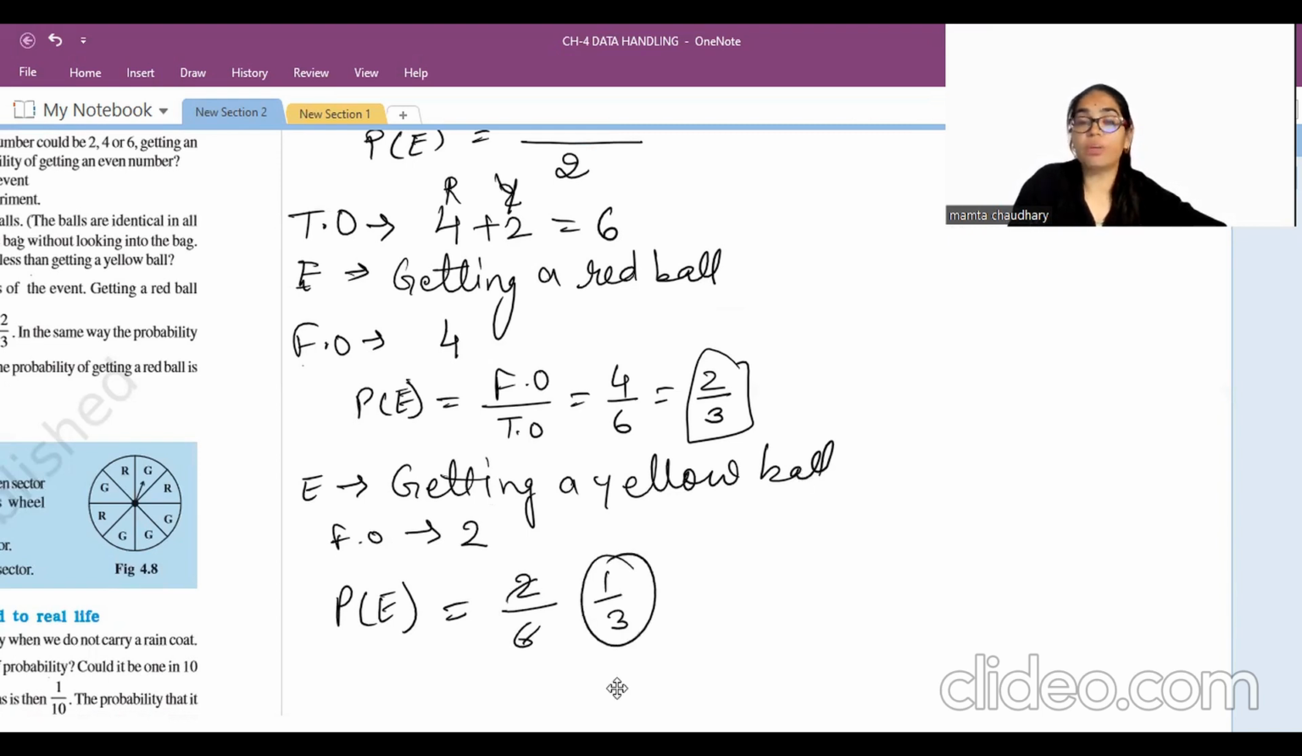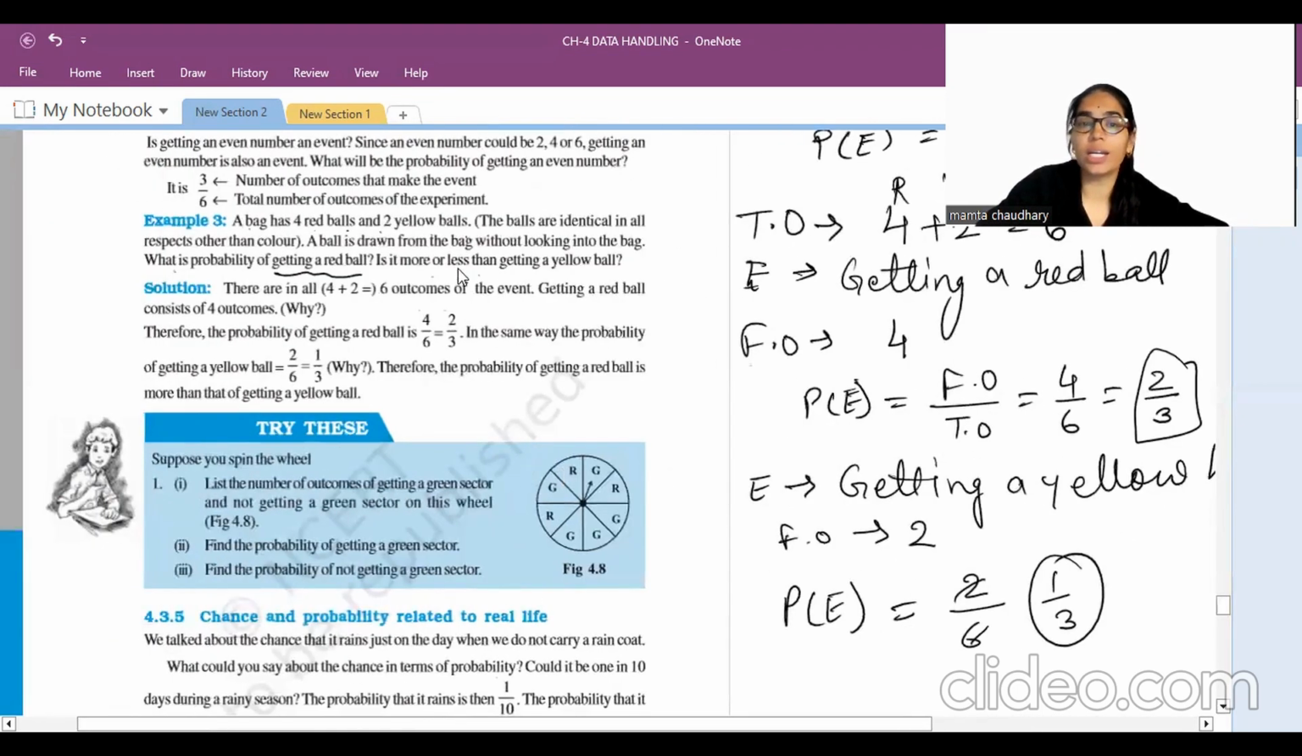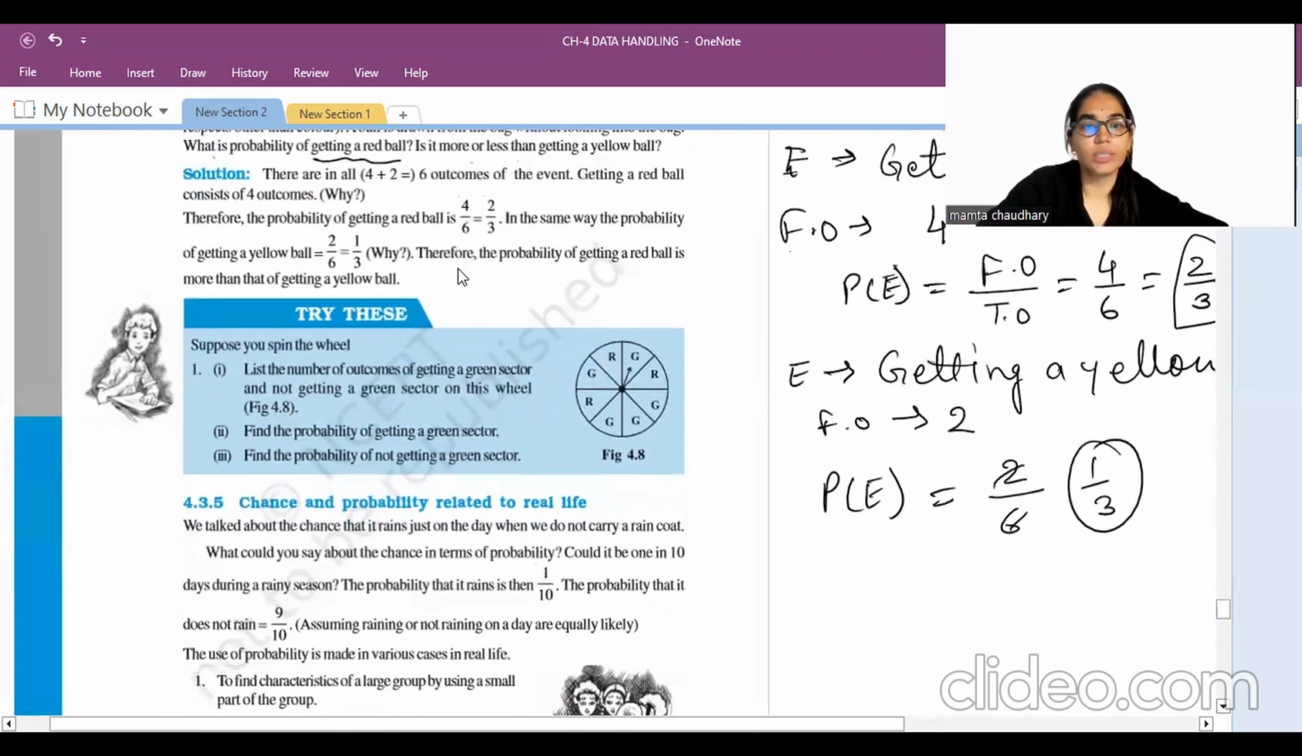Now you need to compare which one is more, 2 by 3 or 1 by 3. When the denominators are the same, we see the numerator: here 2 and here 1. So obviously 2 by 3 is more. It means the probability of getting a red ball is more than getting a yellow ball. Right? Is it clear? Very good.